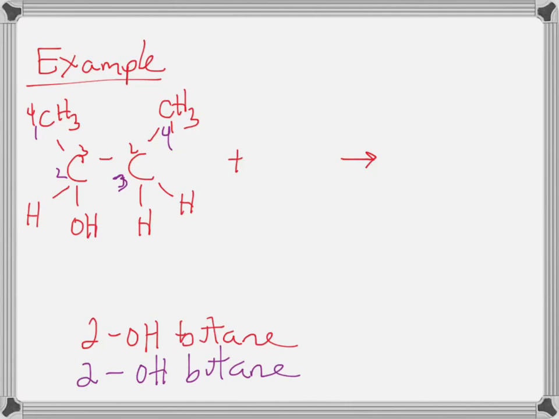Now, that wouldn't be true if I had, let's say, something else on here. Let's say we just put on here, I don't know, a bromine. Now it would be different. Well, first of all, it wouldn't be a butane anymore. It'd be something else. But now notice, in the purple numbering, or the way I have it now, the OH would be on the middle carbon.